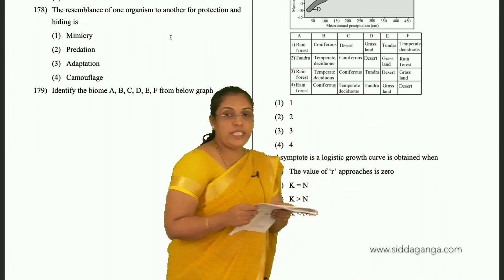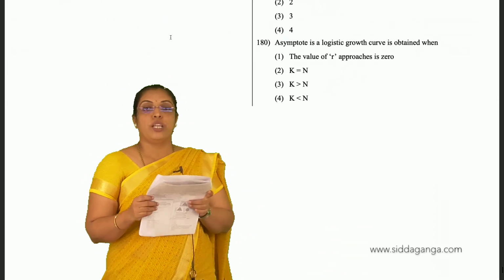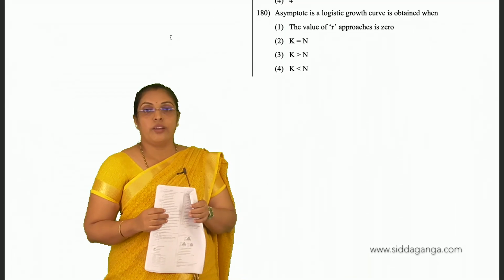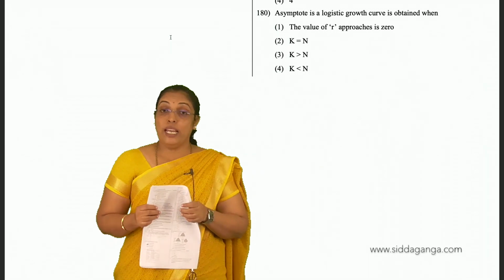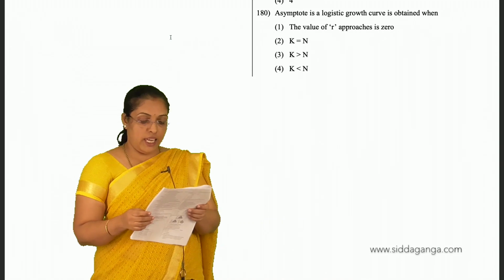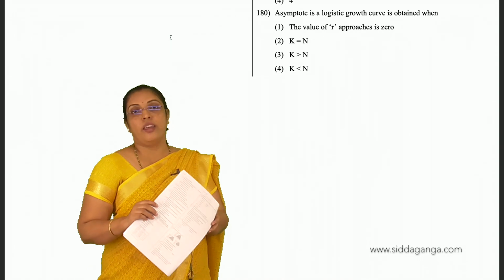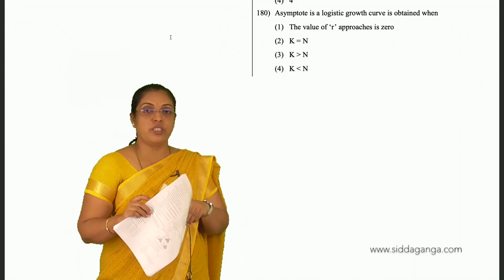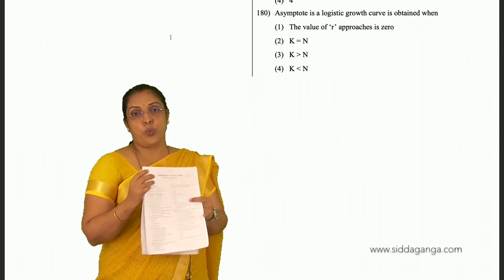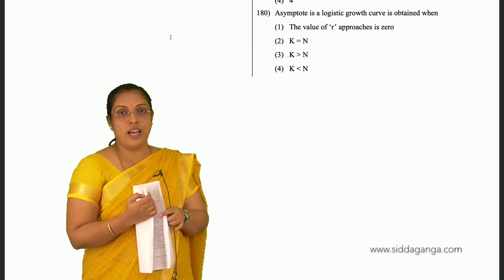And 180, asymptote in a logistic growth curve is obtained when K equals N. When carrying capacity is equal to population size, then we see stability, that is asymptote. So 180, second is the answer.